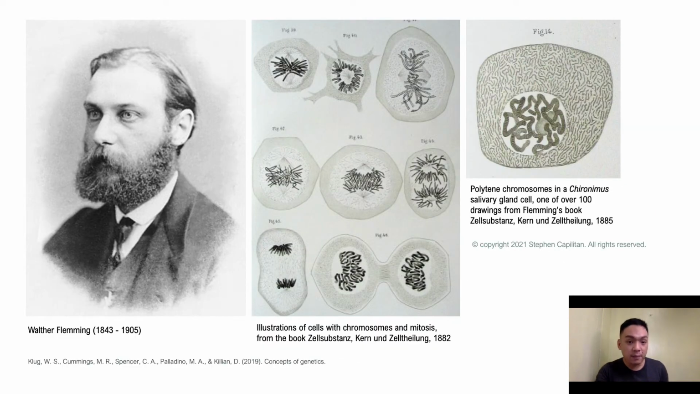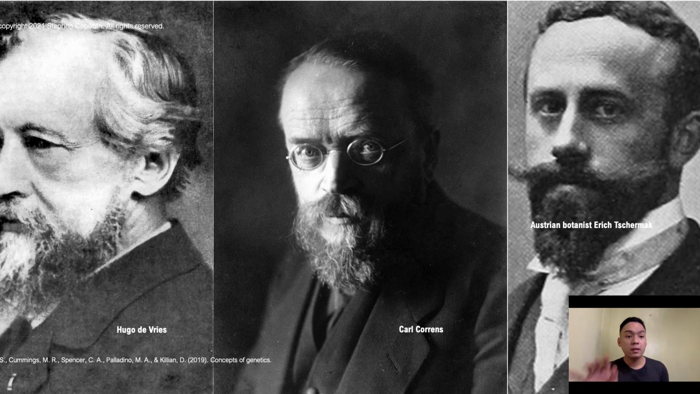This is Walter Fleming and his illustrations of the cells with chromosomes in the mitosis phase. This is from this particular book. And the polytene chromosomes in a Chironomus salivary gland cell, which is one of over 100 drawings from Fleming's book. And also, these are the people: Hugo de Vries, Karl Correns, and Austrian botanist Erich Tschermak, who rediscovered the principles of Mendel and tried to improve on that idea.